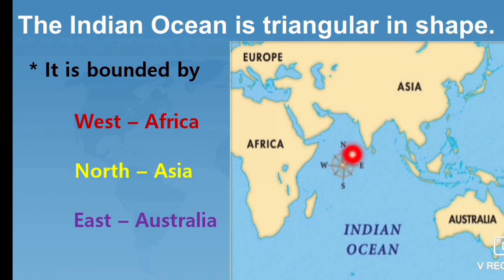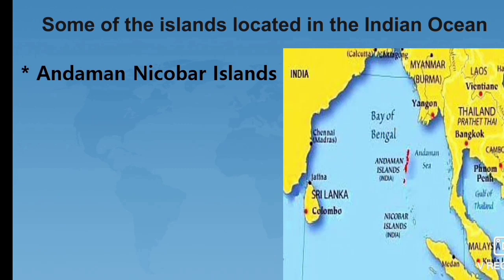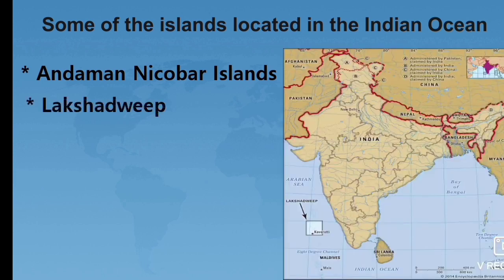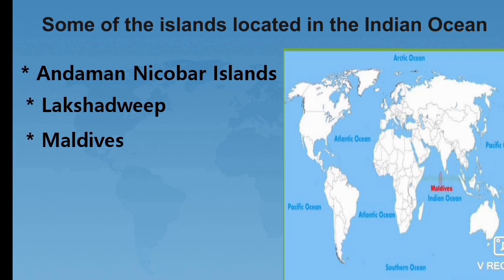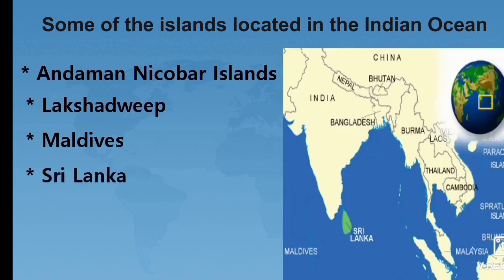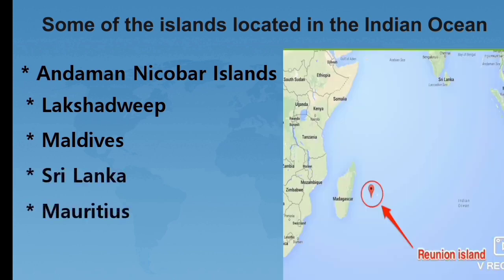Students, once again I repeat, Africa, Asia and Australia are the continents surrounded by the Indian Ocean. Students, next are some of the islands located in the Indian Ocean. There are Andaman Nicobar Islands, Lakshadweep, Maldives, Sri Lanka, Mauritius and Reunion Island.